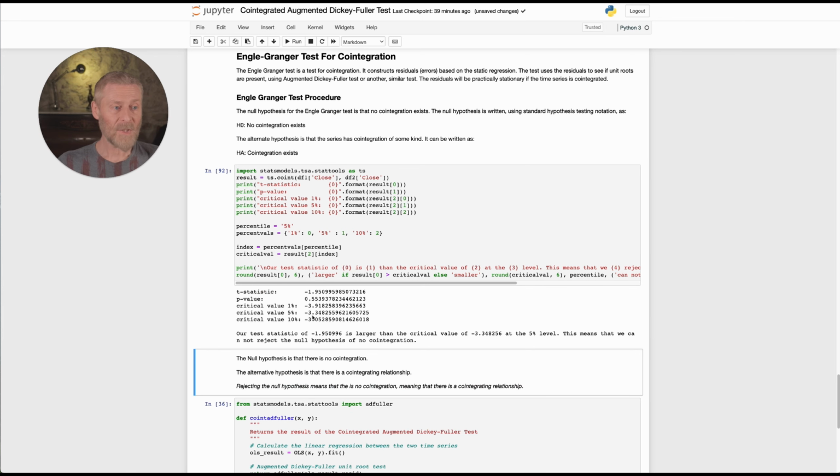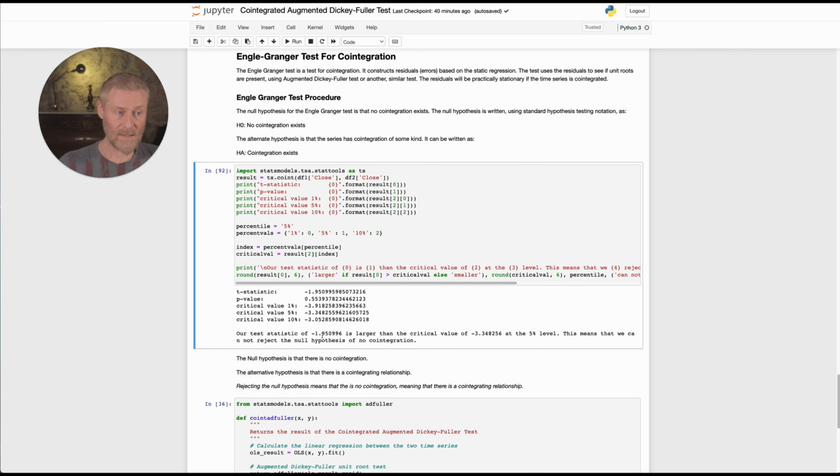So first thing we're looking at here, in order for the Engle-Granger test to work, it gives you the critical values for 1%, 5%, and 10%. It also gives you t-statistics. That's a value it has arrived at after you ran the test. And you need to basically correlate these two together. I have already written a little bit of code here to kind of spell it out, right?